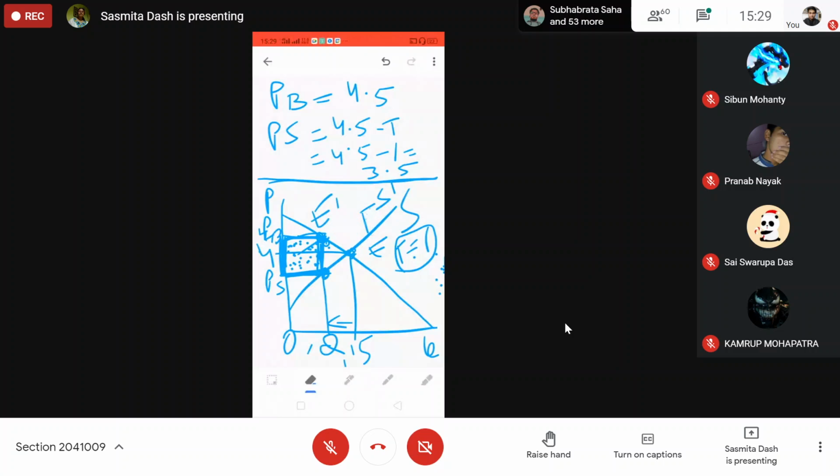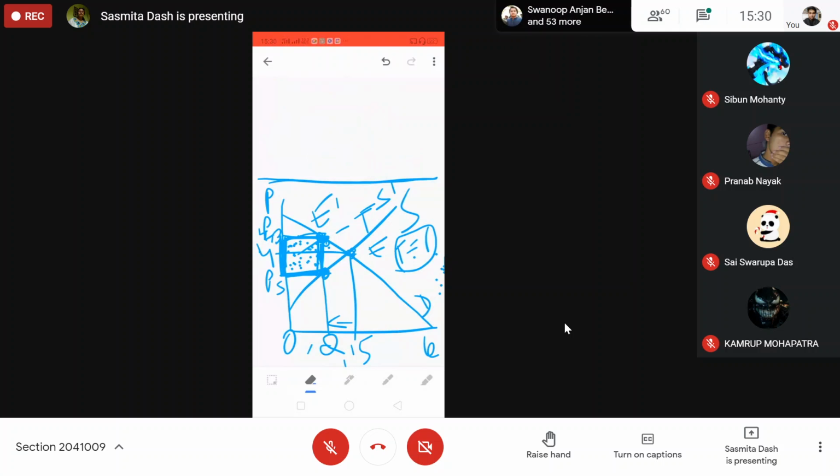So you are getting a new equation for the supply curve, and with the new supply curve and the original demand curve you get a new equilibrium point. You will get the price PB, the buyer's price; buyer's price minus the tax gives the seller's price.